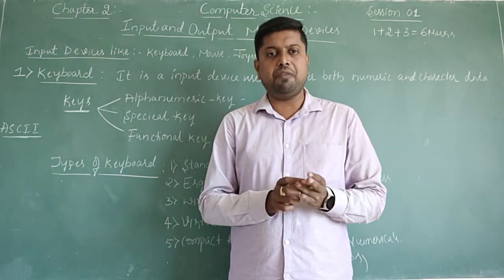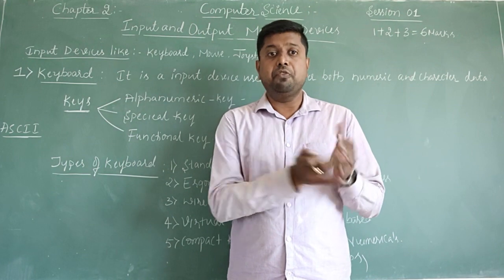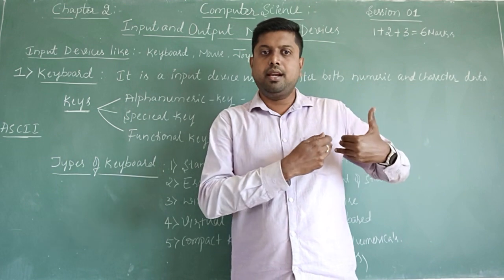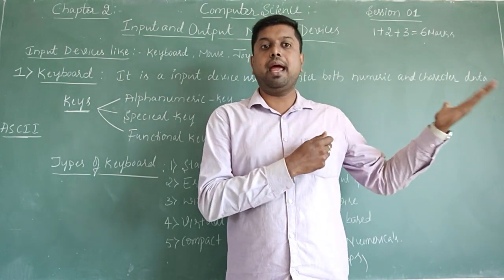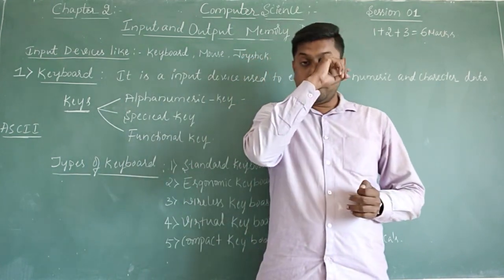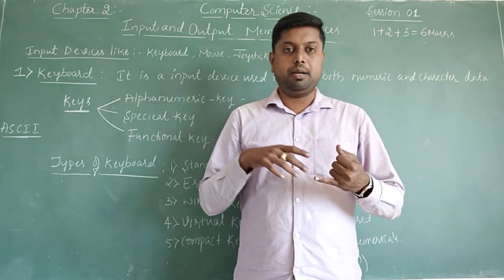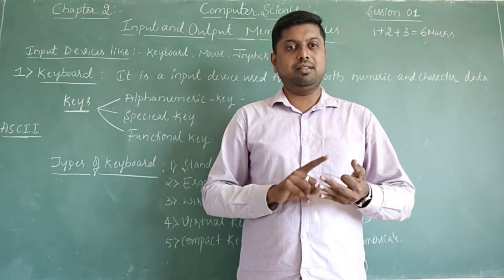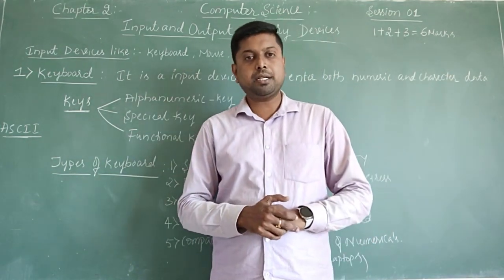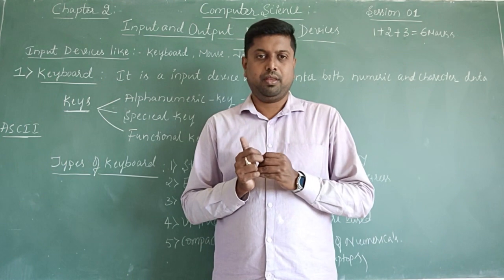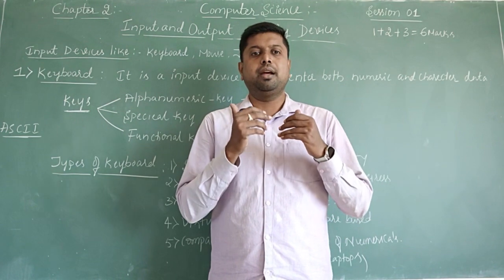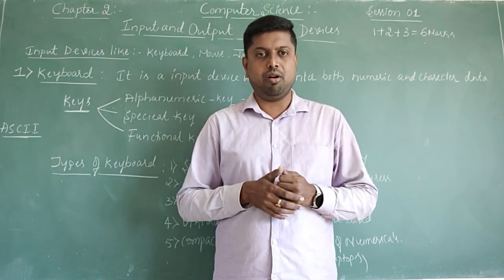With the help of the keyboard, we have a chance to give input, either numericals or characters, also called alphanumerical, because it is a combination of alphabets, numericals, special characters, and functional keys, which we will discuss later. If I want to give characters as well as numericals, we need one particular input device, which we call the keyboard.